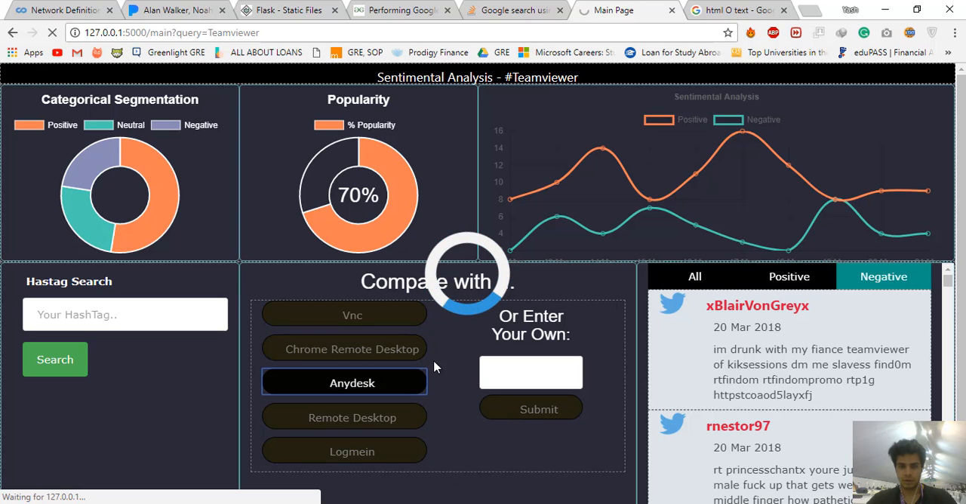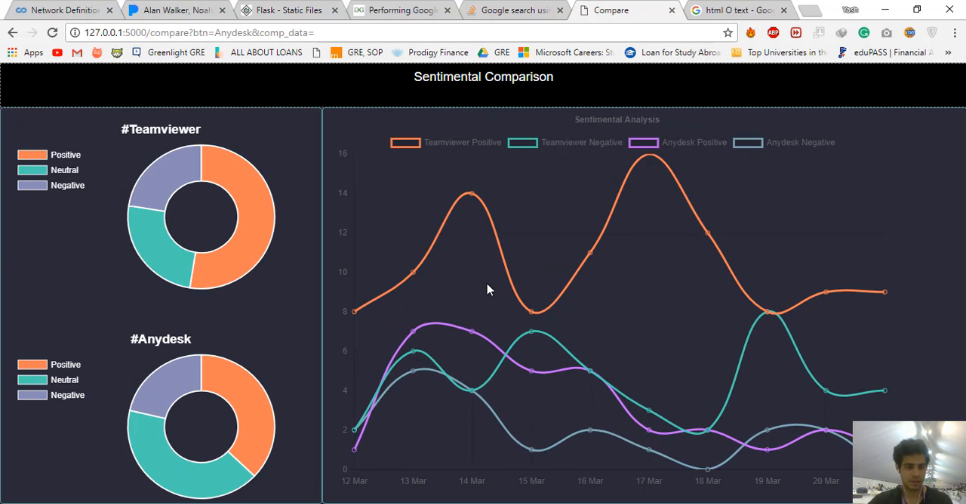TeamViewer's tweets and data are already fetched, so it's not going to fetch them again. It's going to save that bandwidth for you, but at the same time it's going to fetch those for AnyDesk. While those are fetching, we can just wait for the graphs to show up, and this is the comparison graph. We are comparing the TeamViewer hashtag and the AnyDesk hashtag, and the legend is given over here. We can see that these are the negative ones, these are the positive ones.